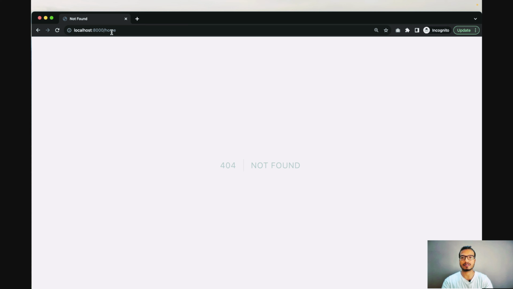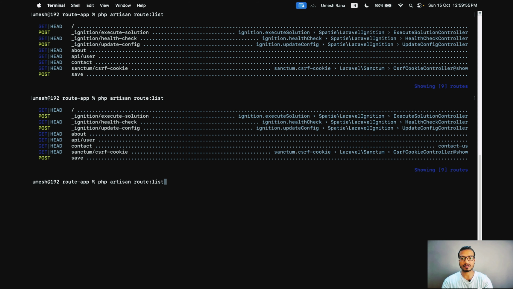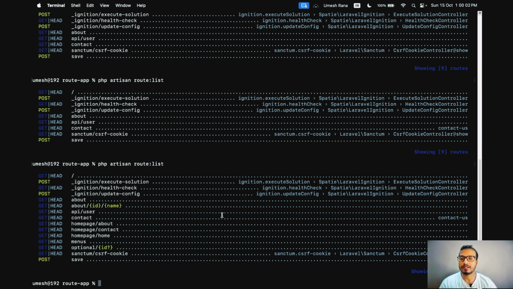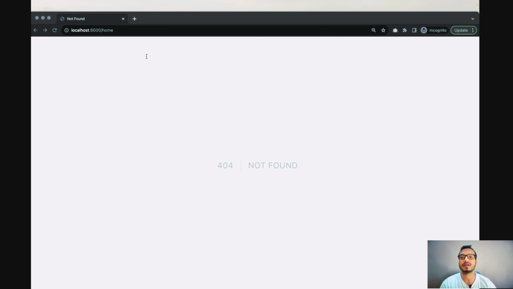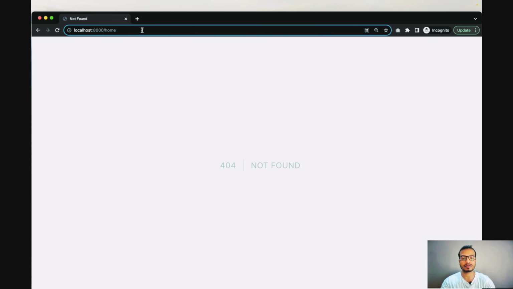So now let's come to the browser, and here let me access this home first. So it says it's not found. Before accessing these routes, again I will see the route list. Here you can see it generated prefix routes. So here we have homepage slash about, homepage slash contact, homepage slash home. Yes, so now we have the routes in a group. So what we have to do, we have to put homepage then slash home. Yes, so now we can easily access this group routes by prefixes before this endpoint.